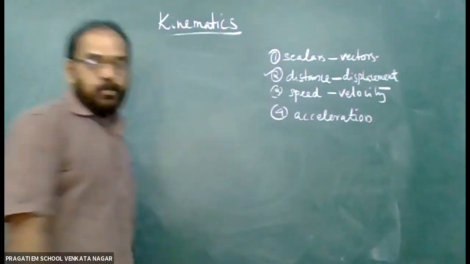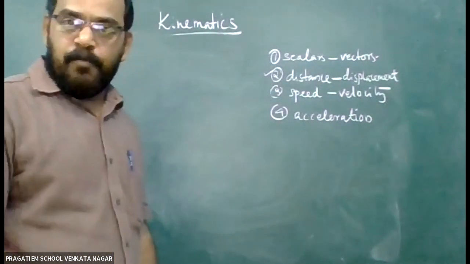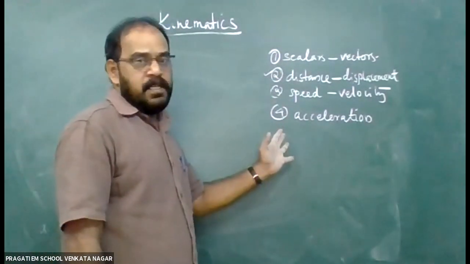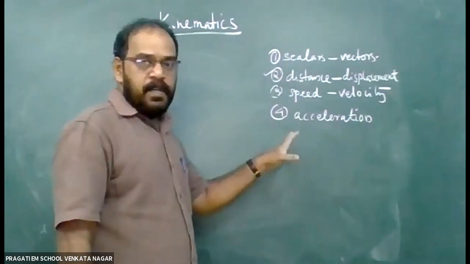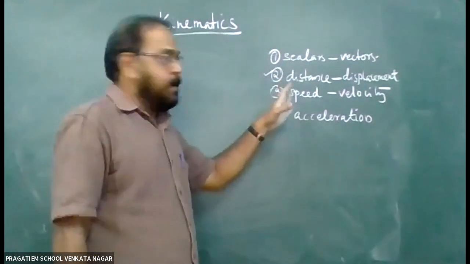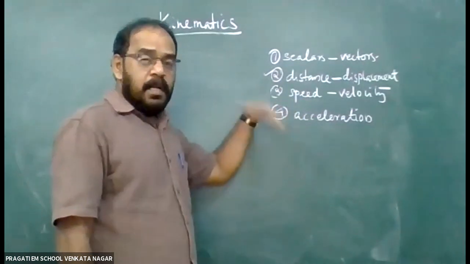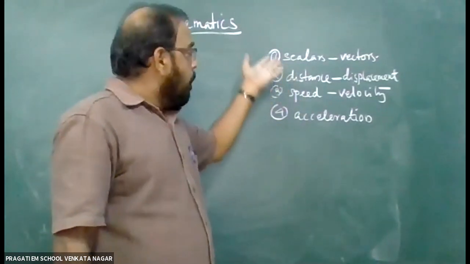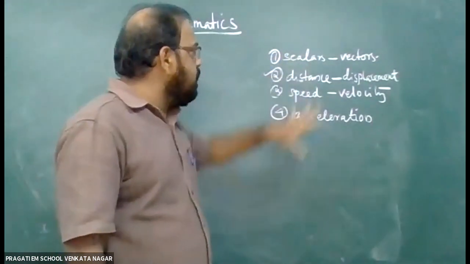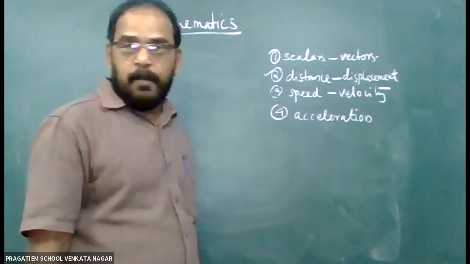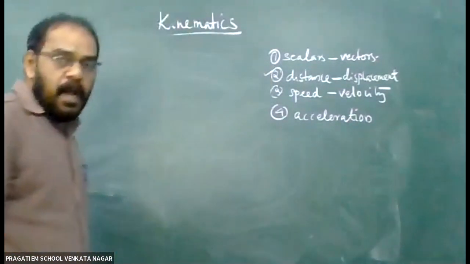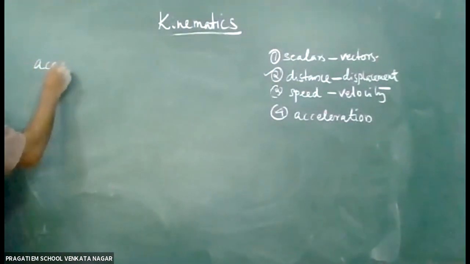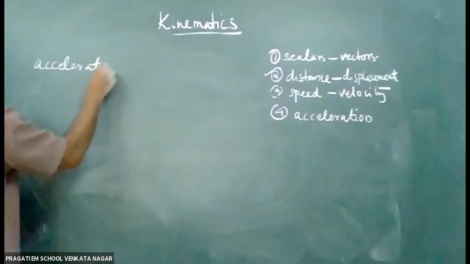So in 9th class we have two chapters. One is laws of motion, another one is equations of motion. To understand the topic, all these definitions are very important. Without these definitions and words, we cannot understand the lessons on motion and laws of motion. What is equations of motion? We have three derivations plus other definitions. So these basic things we should know: what is distance, displacement, speed, velocity, and what is acceleration. So now we study what is acceleration.